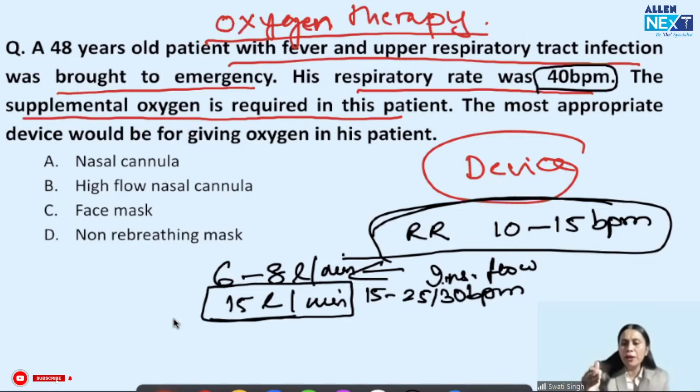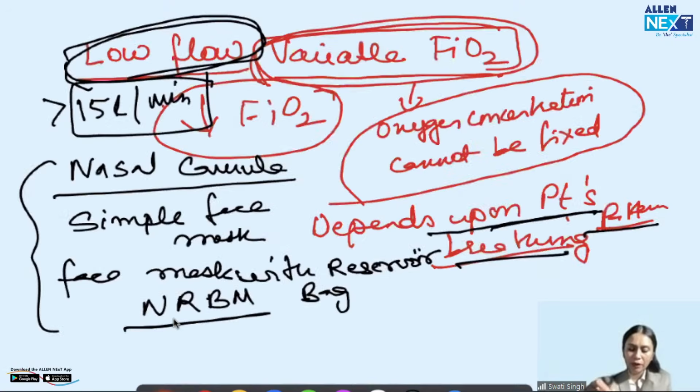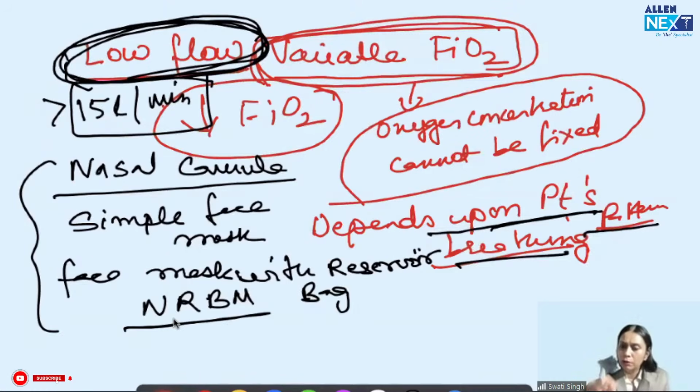So up to 25 to 30 breaths per minute, low flow devices can contribute to the inspiratory flow, and they would be preferred. But if the patient has a high respiratory rate and I attach these low flow devices, they will not meet the inspiratory flow demand, the patient will fatigue, have more shallow breathing, and they will also not deliver the required FiO2. So these devices cannot be used.